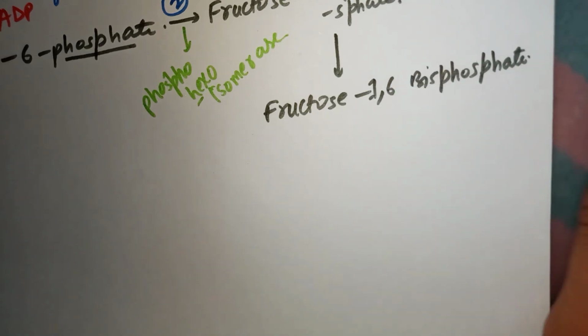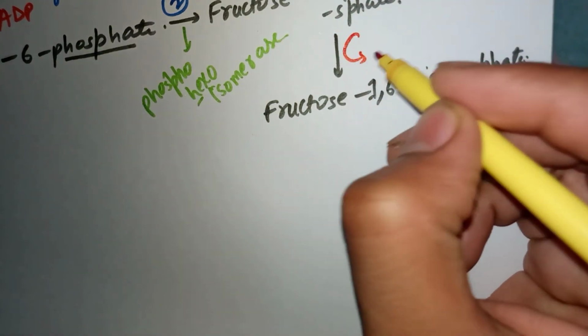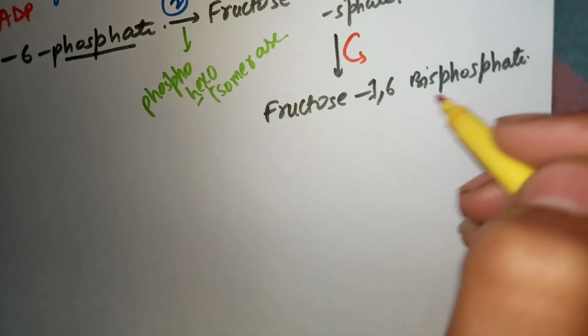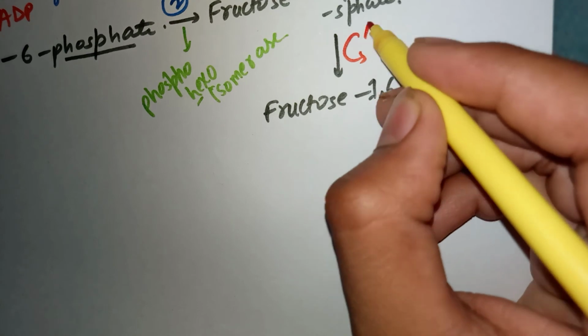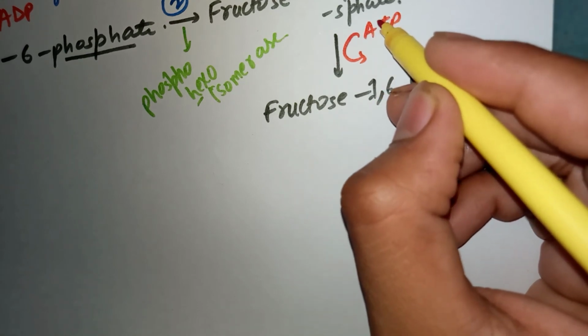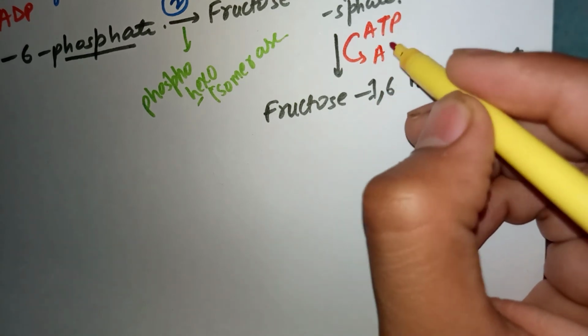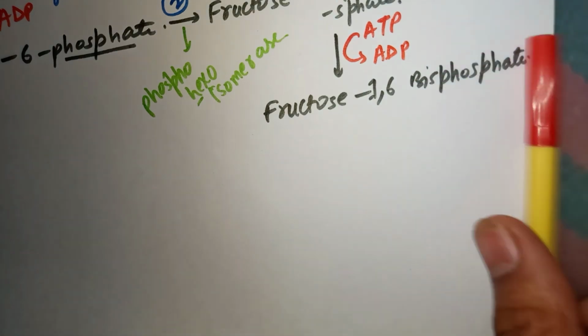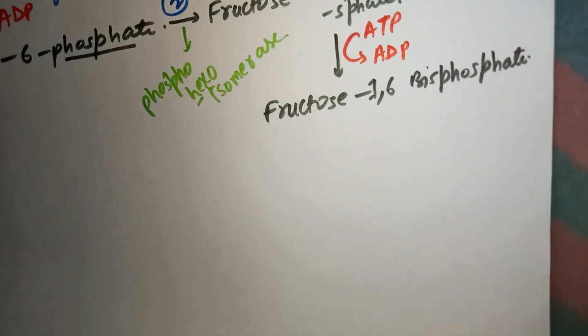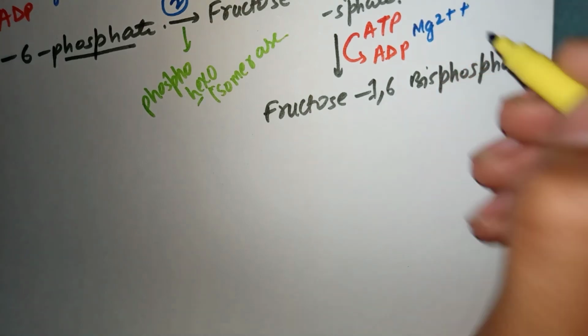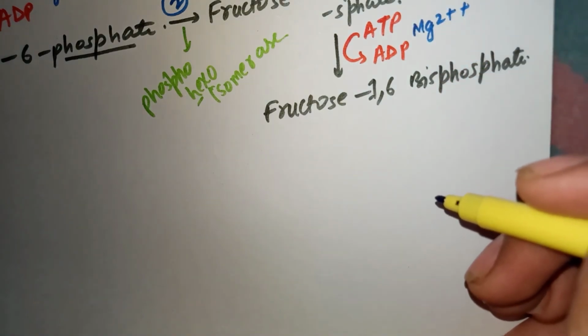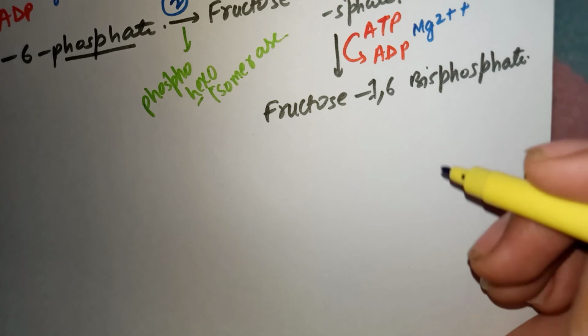This happens again with the help of some ATP. Again it is a phosphorylation, and there is a phosphate group at each of the first and sixth positions, right? So there is a utilization of ATP, and ADP is being produced, and whenever there is ATP utilization, there is an ion acting, that is Mg2+. All right. And what was the enzyme used for this?